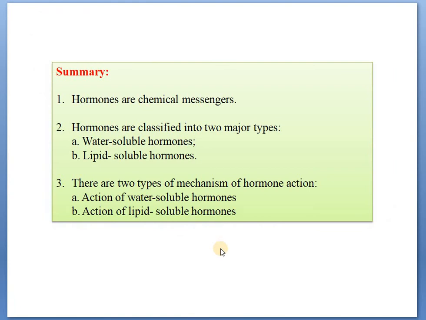So today we can summarize from the earlier studies that, number one, hormones are chemical messengers. Number two, hormones are classified into two major types: water-soluble hormones and lipid-soluble hormones. And last but not least, there are mainly two mechanisms of hormone action. Number one is the action of water soluble hormones, and number two is the action of lipid soluble hormones.